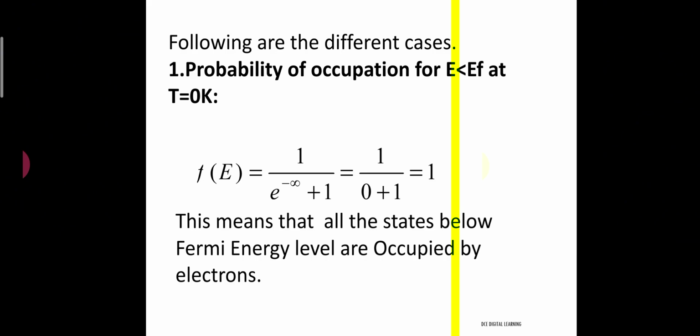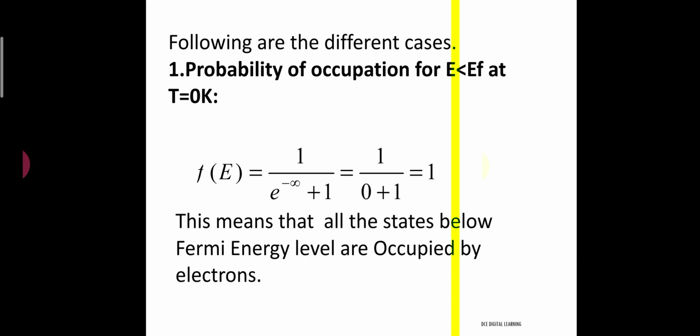Now there are three different cases here. In the first case, we see what the probability of occupation is for the energy states below EF at absolute 0. In that case, f(E) = 1 / (e^(-infinity) + 1). You get this by substituting, in the last slide's expression, T = 0 Kelvin and E less than EF, so that we get e to the power minus infinity, and e to the power minus infinity is 0, so we get it as equal to 1.